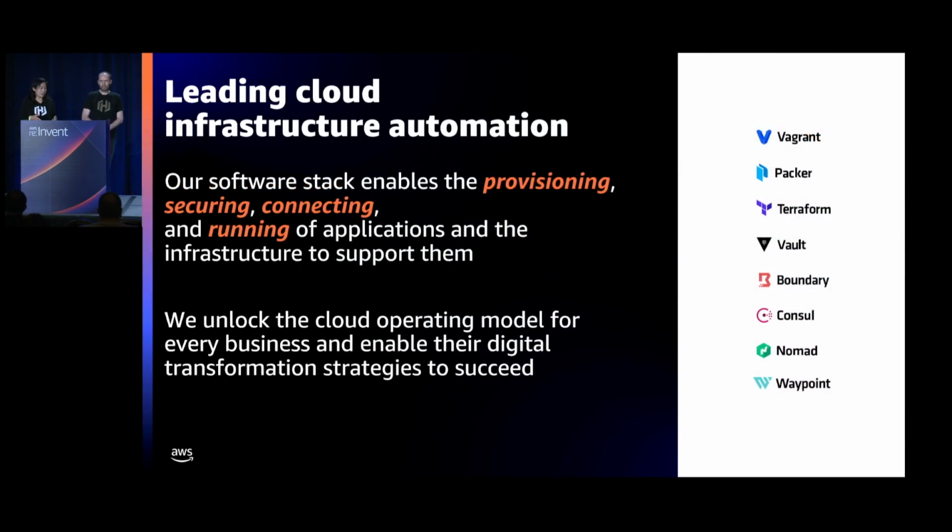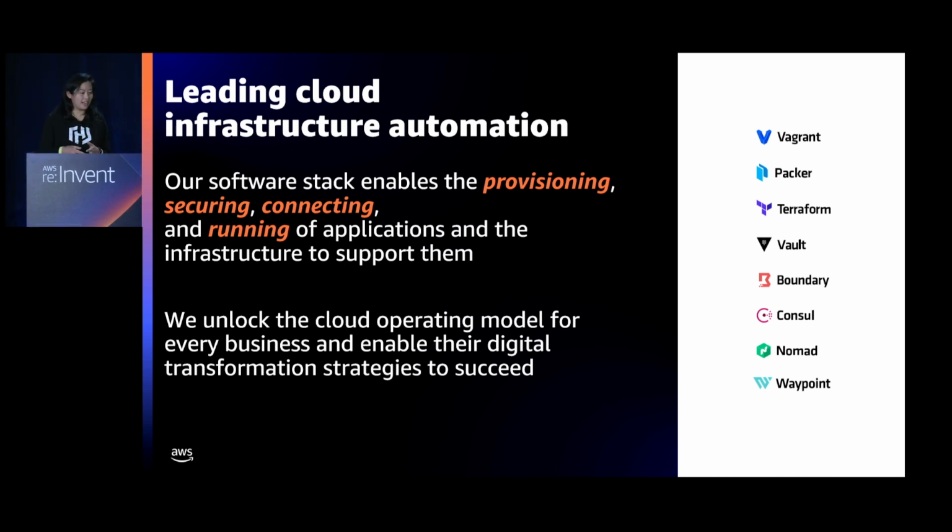So if you're not familiar with HashiCorp, we'll give a short introduction. We do a lot of work in the cloud infrastructure automation space. You'll find a lot of our tools provisioning, securing, connecting, and running applications or our infrastructure. You may be familiar with some of the open source tools like Terraform, Boundary, Consul, Vault. Today we're covering about 3, and you'll see a cameo of Terraform in here. But today we're going to be primarily talking about Boundary, Consul, and Vault.